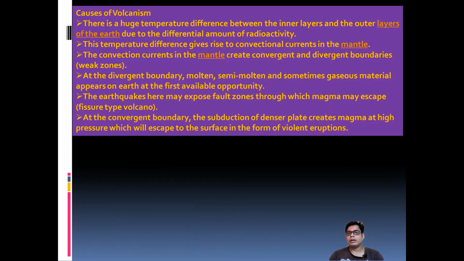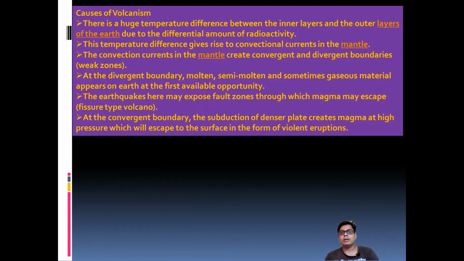Okay, so the mantle creates a convergent or divergent boundary. At that time, you can say the molten and semi-molten, and sometimes gaseous material appears. If the plate movement is divergent or convergent, then all the material in gaseous form and liquid form from the interior part of the earth comes out. So this thing we have to understand.